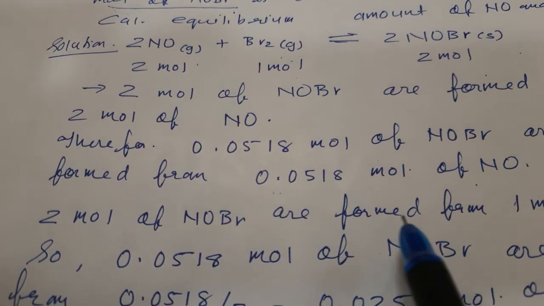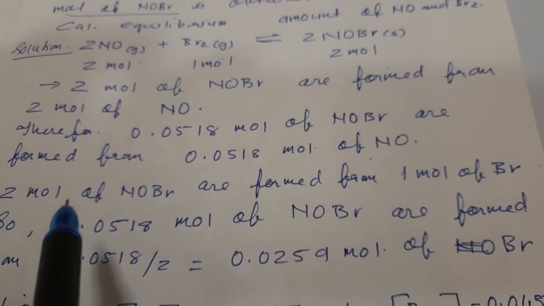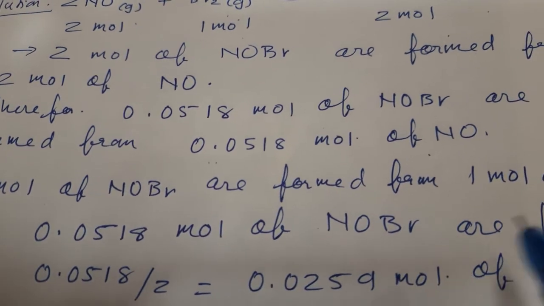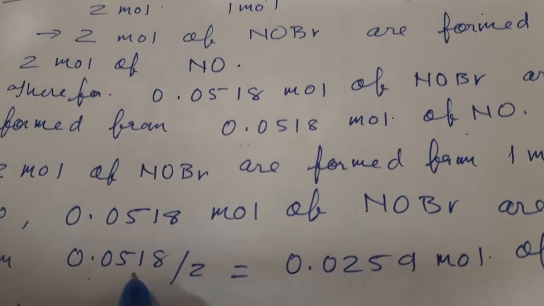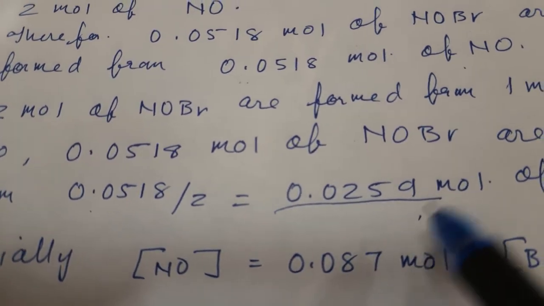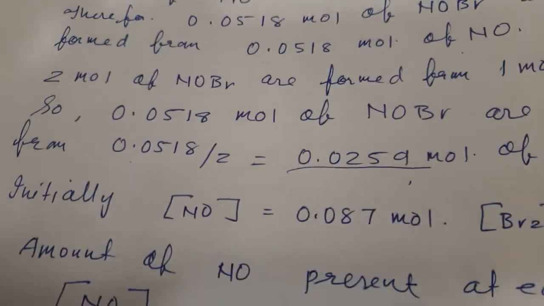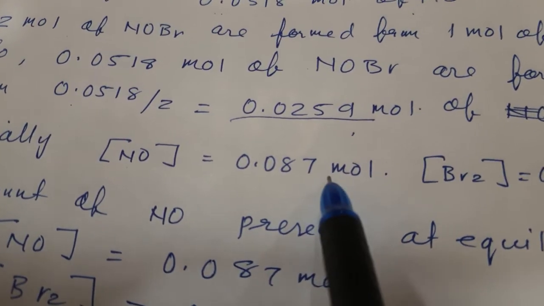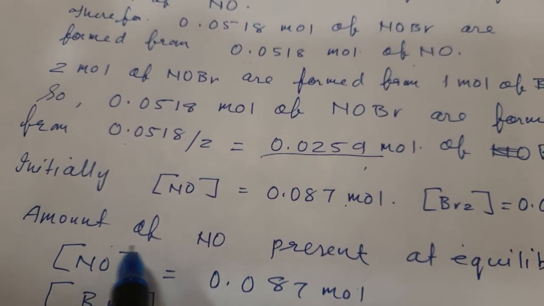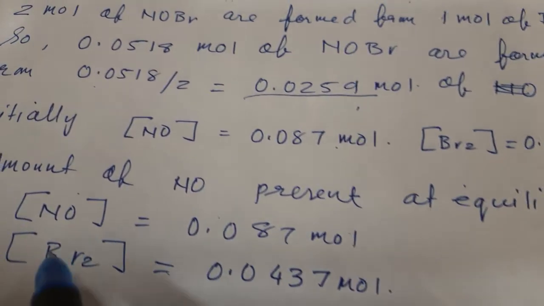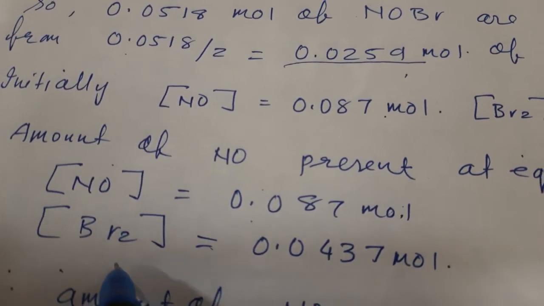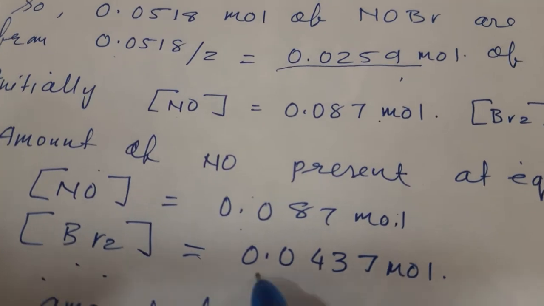2 mole of NOBr is obtained from 1 mole of Br2. Therefore 0.0518 mole of NOBr is obtained from 0.0518 divided by 2 mole of Br2, you divide and this figure will come. Initially the NO concentration is given to us in the question, the concentration of Br2 is also given in the question. The amount of NO present at equilibrium will be this mole.